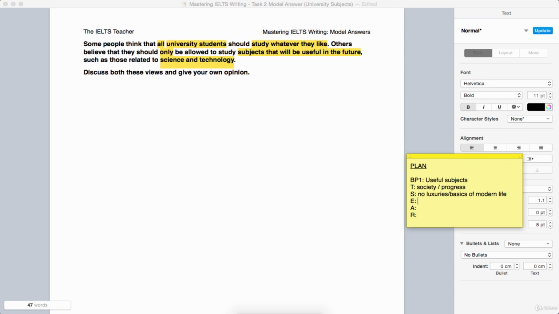That lends itself really nicely to an example, really natural progression, really natural transition into an example here. So we can think about public transport. We wouldn't be able to have that if we didn't have engineers, which is kind of related to science and technology. So we've got public transport, we'll call it PT, including things like bridges. Whenever I think of engineers, I always think of bridges for some reason, but they're certainly very important in our modern age.